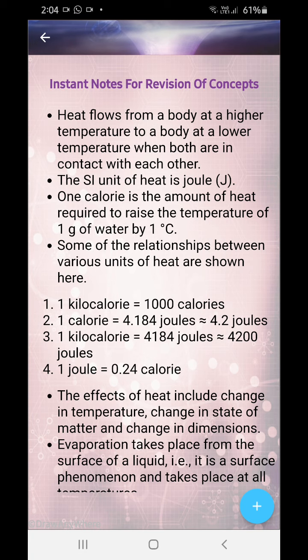Now the effects of heat include change in temperature, change in state of matter, and change in dimensions. Temperature will obviously increase. With change in state of matter, kinetic energy will increase, that's why it will be more heated. And change in dimensions means it will expand.